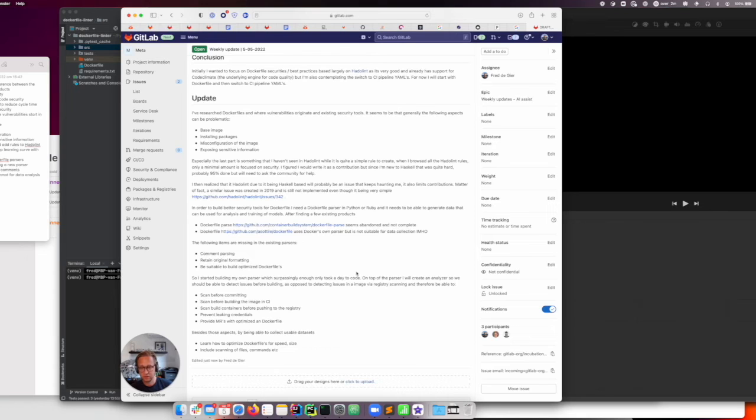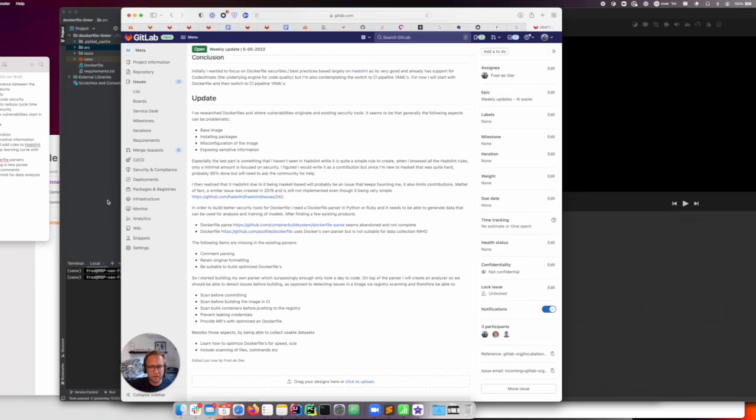Hopefully we can also alongside that implement scan images before we push it to the registry, prevent leaking credentials, and provide merge requests to optimize them.